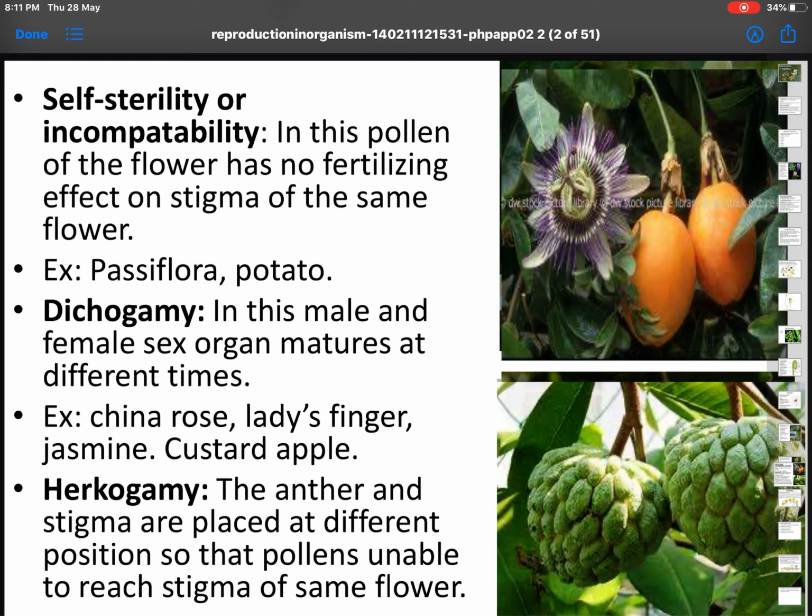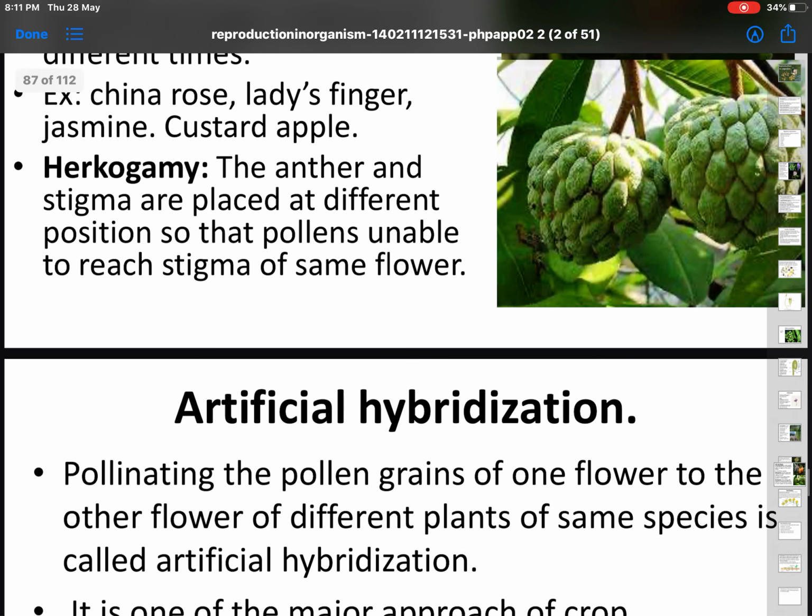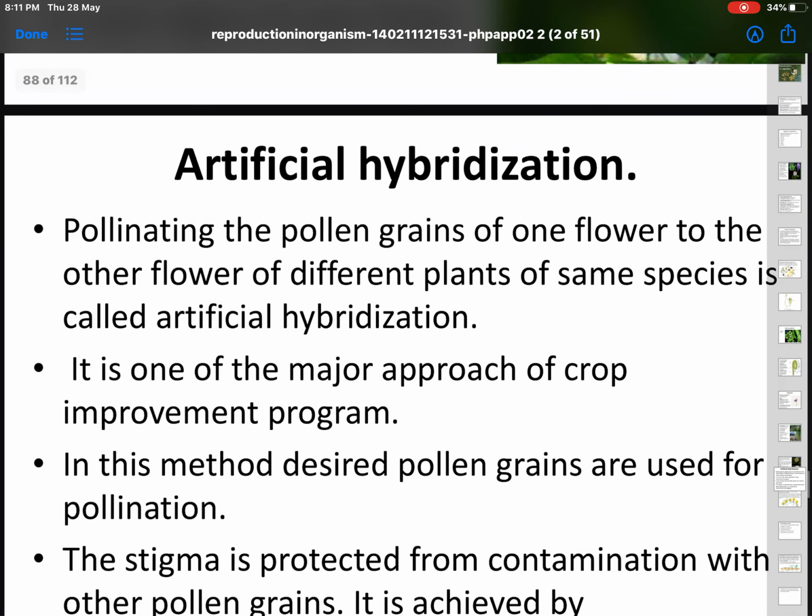Second, dichogamy. In this, male and female sex organs mature at different times. So when the androecium is ready, the gynoecium is not ready. When the gynoecium is matured, the androecium is not ready. Hence, there will be no fertilization. Examples: China rose, lady's finger, jasmine, custard apple. Third, hercogamy. The anther and stigma are placed at different positions so that pollen grains are unable to reach the stigma of the same flower because of the height difference.